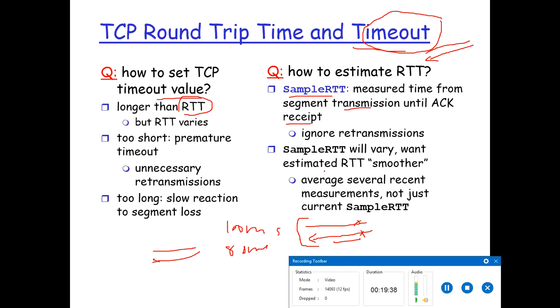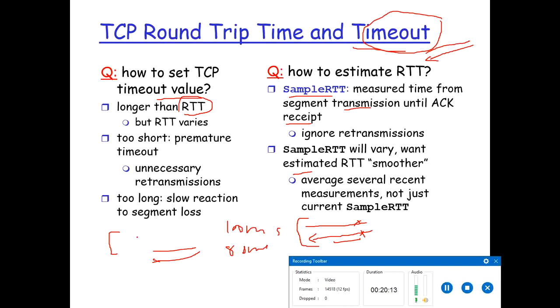So estimated RTT is the average round trip time of several recent measures. It is not just the current sample RTT. Sample RTT is the round trip time for maybe 1 or 2 segments, but the estimated RTT is the round trip time which we average over several recent measurements. For example, it can be for the first 10 segments or the first 15 segments or something like that.